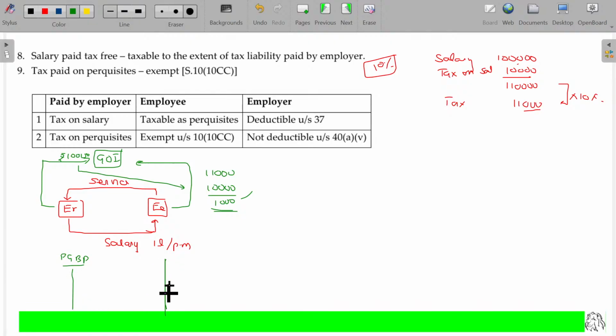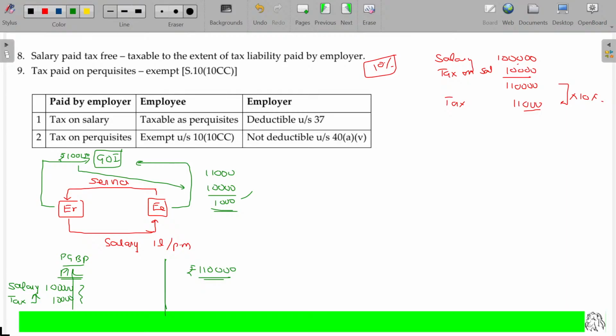Now, in the employer's PGBP, what is the income for the employee? Income for the employee being 1,10,000. For the employer's PGBP, profit and loss account, you know how much he can debit? Salary, he can debit 1 lakh, and tax paid on that is also considered his expense for the employee, 10,000. So the overall expenses debited to the P&L account in the books of the employer is 1,10,000.